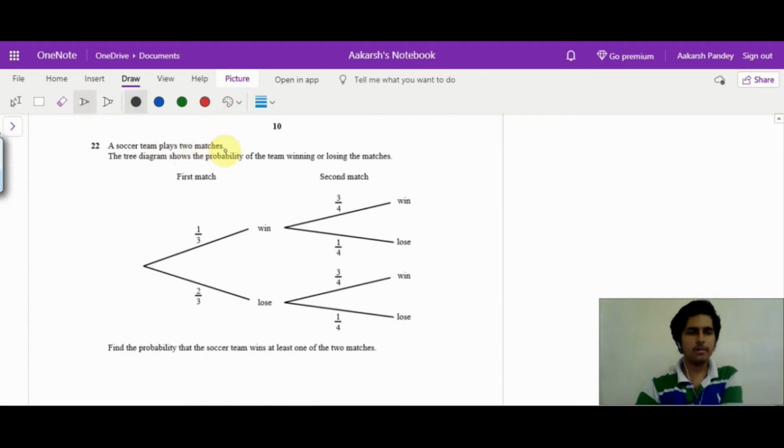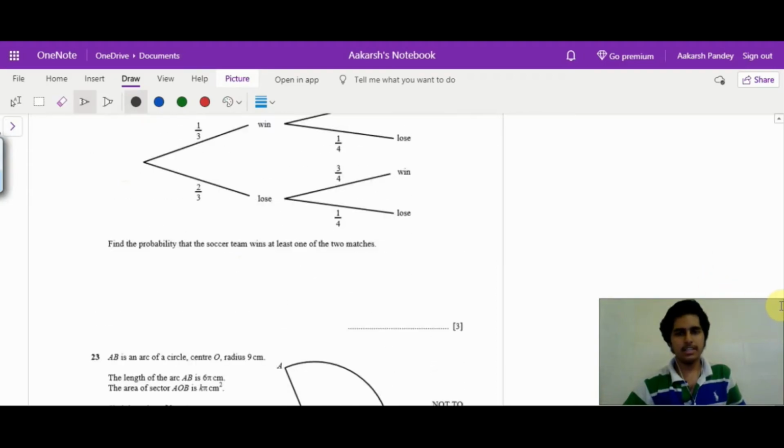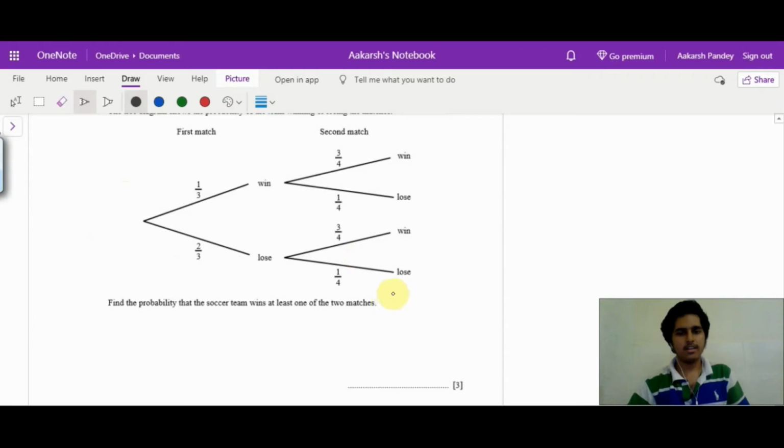A soccer team plays two matches. The tree diagram shows the probability of the team winning or losing the matches. So find the probability that the soccer team wins at least one of the two matches. They are saying at least, meaning, how many matches can they win altogether?